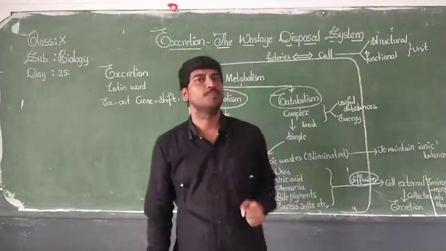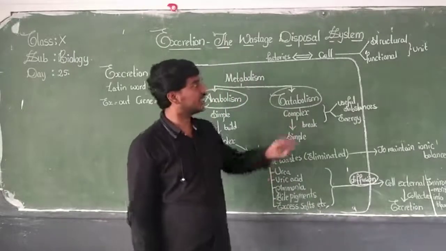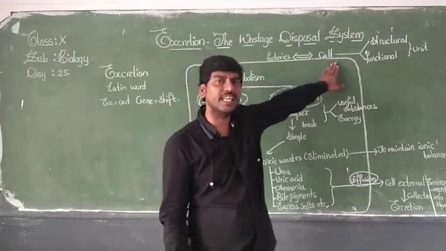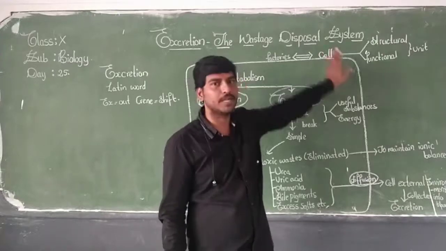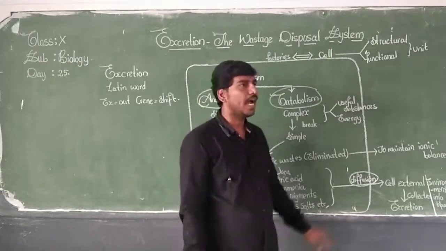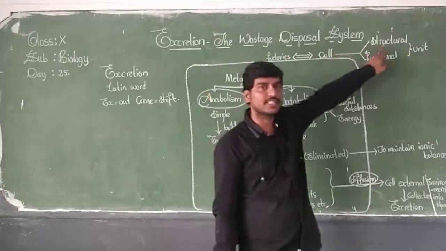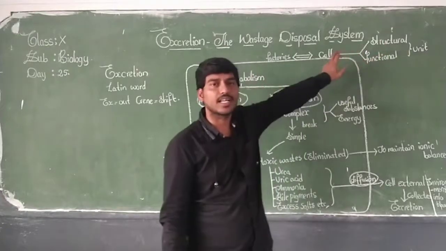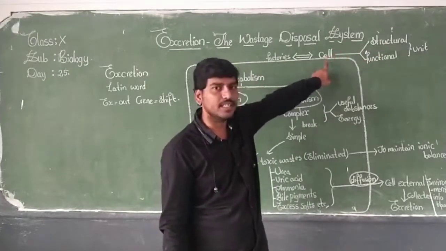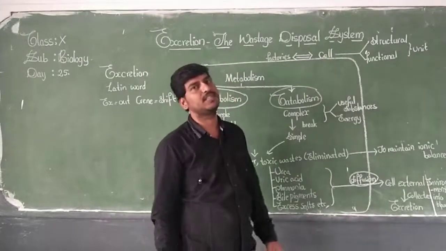Already in your 9th class, children, you have studied that our human body or any organism's body is made up of cells. Therefore we call the cell a structural unit, and the functioning also takes place by the cells.